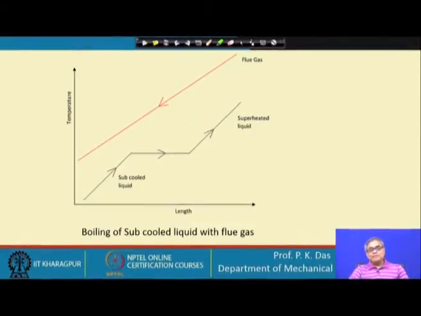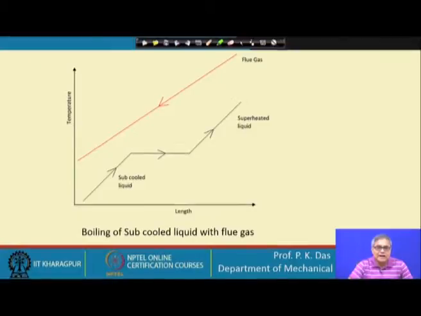Why I am presenting this kind of picture is because you have to appreciate one thing, that real phase change heat exchangers are complex in nature. The problem which I have done at the beginning of this class may give a misconception that things are easy because on one side the fluid temperature is not changing.